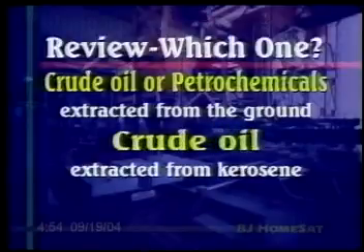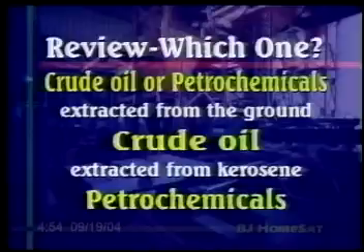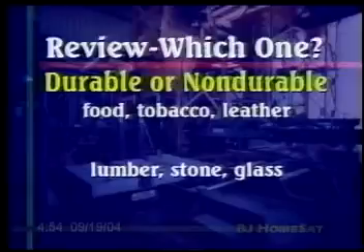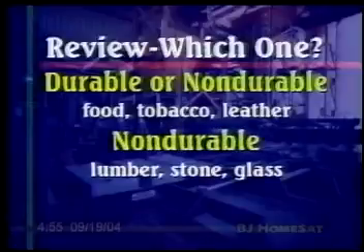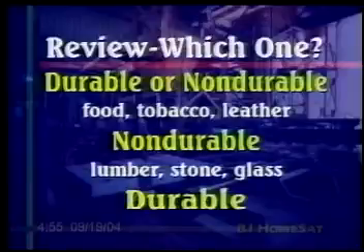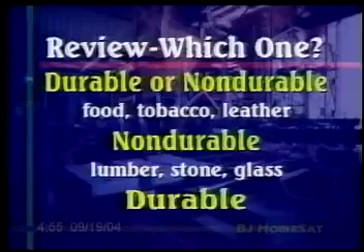Crude oil is extracted from the ground, while petrochemicals are extracted from kerosene. Which one, durable or non-durable? Food, tobacco, and leather, and lumber, stone, and glass. Food, tobacco, and leather are non-durable. Just think that you eat food and so it doesn't endure. And lumber, stone, and glass are what durable manufacturing relies on to create its products.